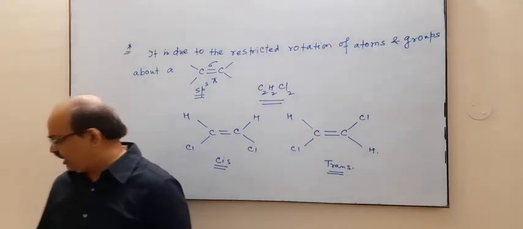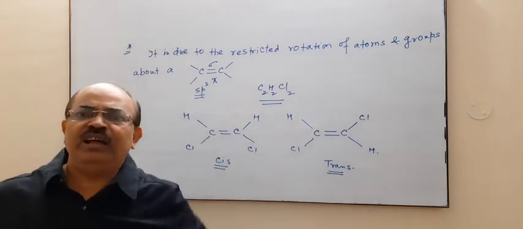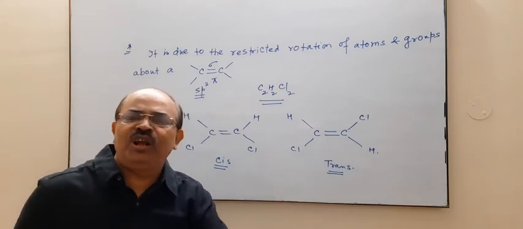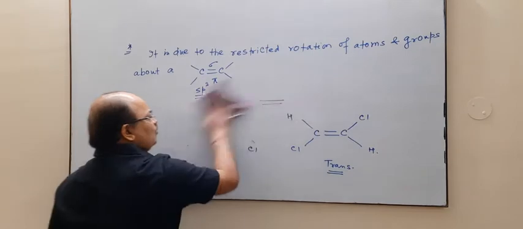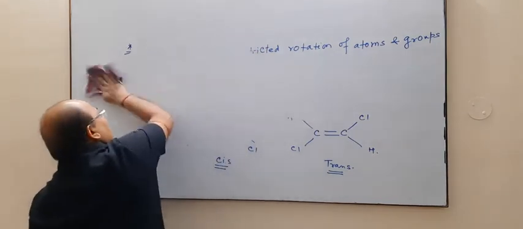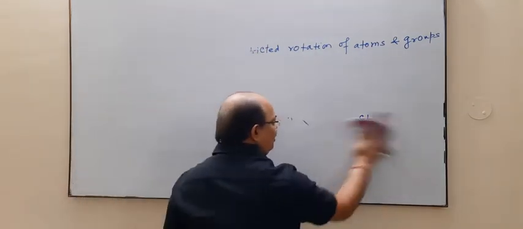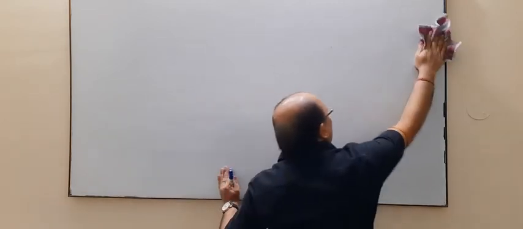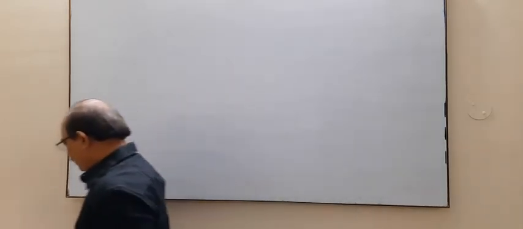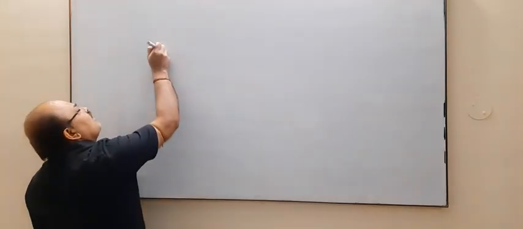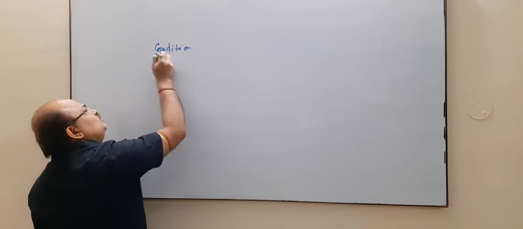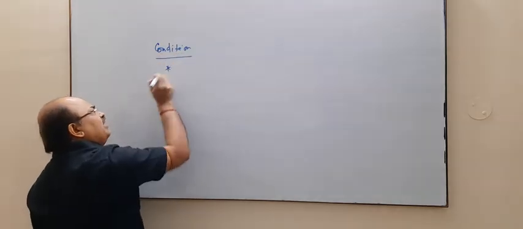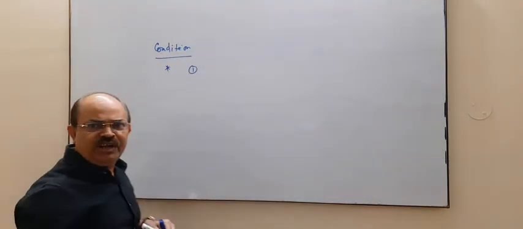How can we say this will show geometrical isomerism and this will not show geometrical isomerism? So what will be the condition for geometrical isomerism? So the condition is, you may write, condition for geometrical isomerism.